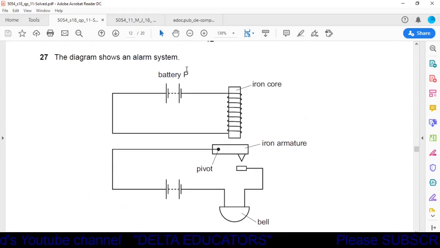Okay, here we have a battery, it is connected. When the battery is connected, there is electrical energy or electrical current. Because of this electrical current, this iron core is magnetized. Now this battery P is removed.